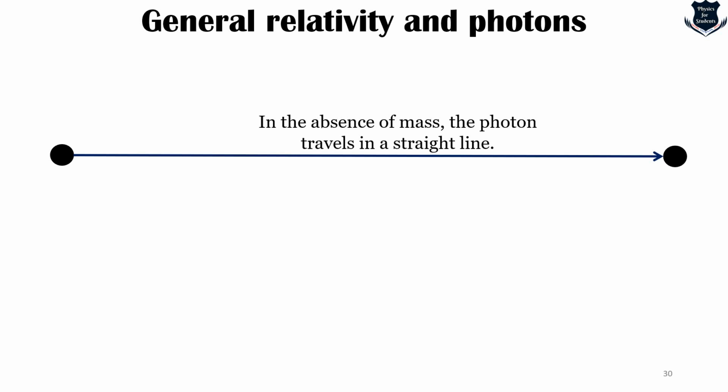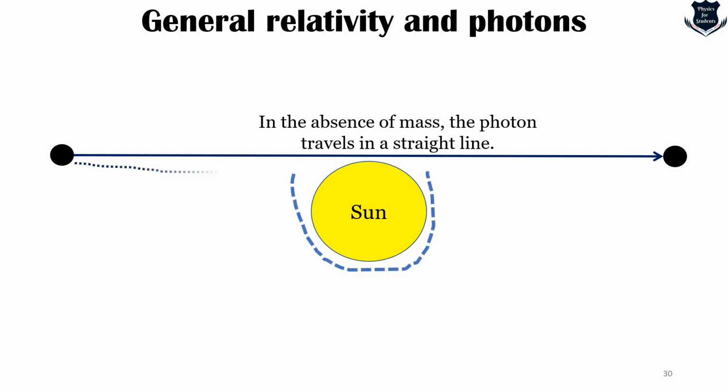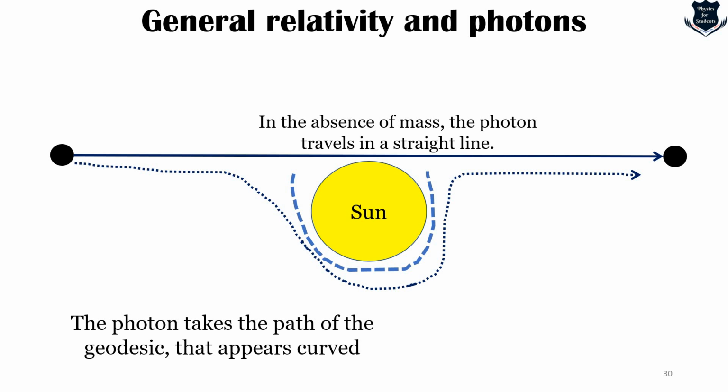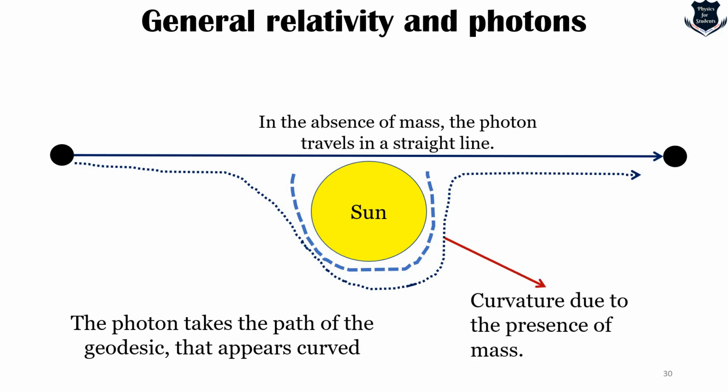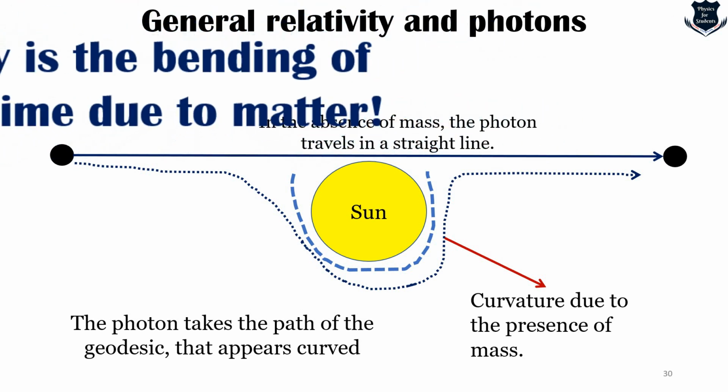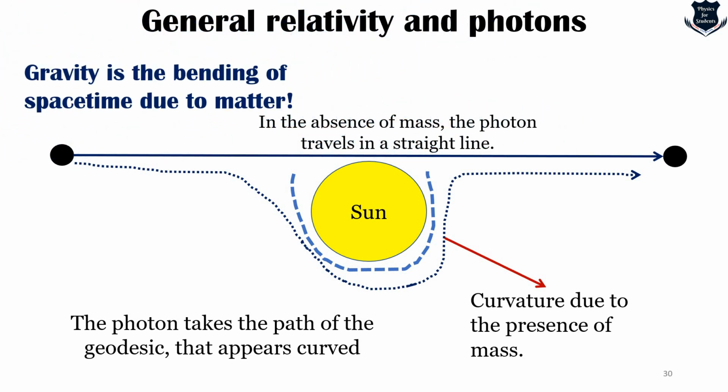Why? Because there is no mass. If I put the sun around here, which has a huge mass, and this blue dotted line is the curved path, here you see how the photon moves. Right? So this is the answer to this basic question, that the photon takes the path of a geodesic that appears to be curved, and the curvature happens due to the presence of mass, right? And so here we can say that gravity is the bending of space-time due to matter.